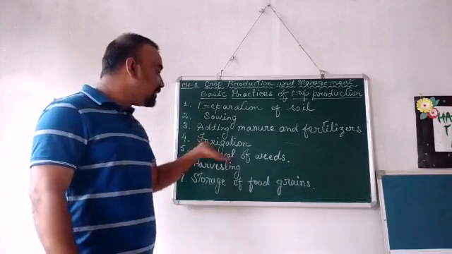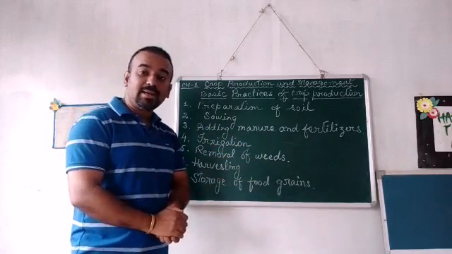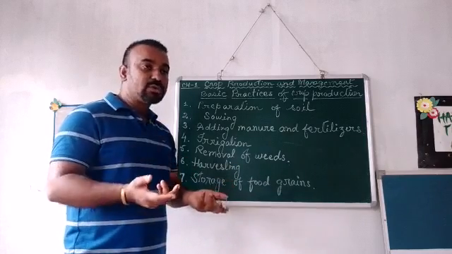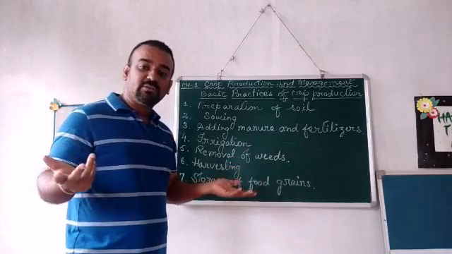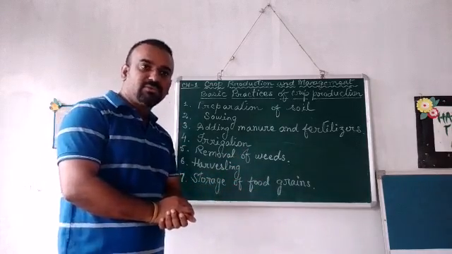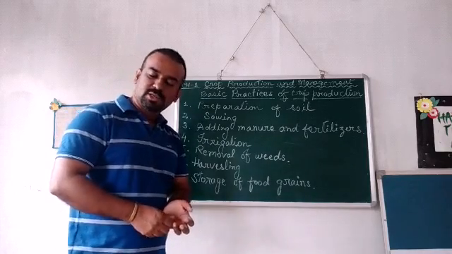Fifth one is the removal of weeds. Now what are weeds? Weeds are the unnecessary or unrequired plants which grow in the paddy field, or whatever kind of crop you are growing, in the vicinity of the crop.